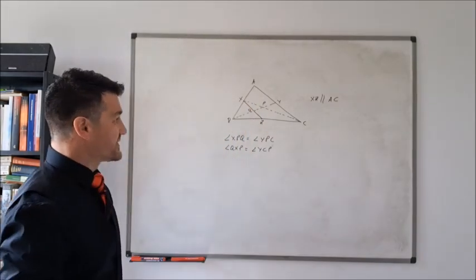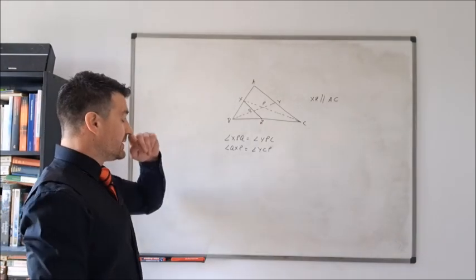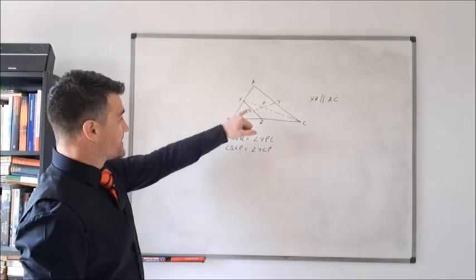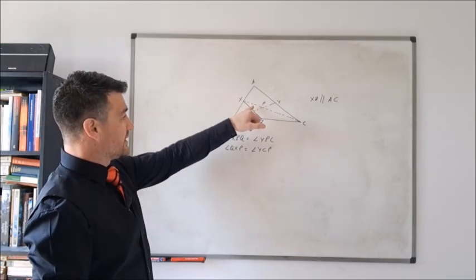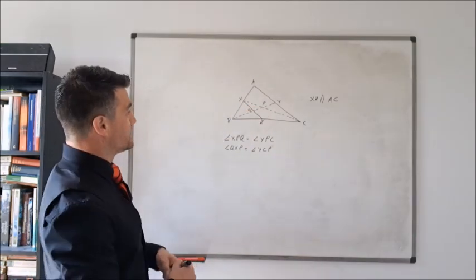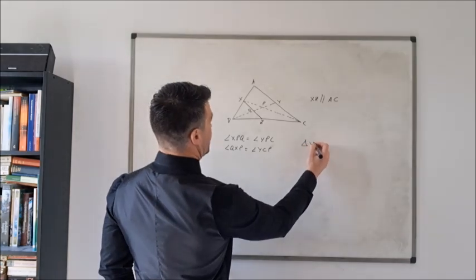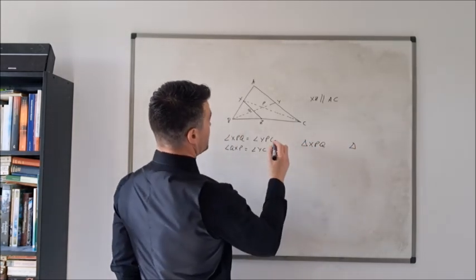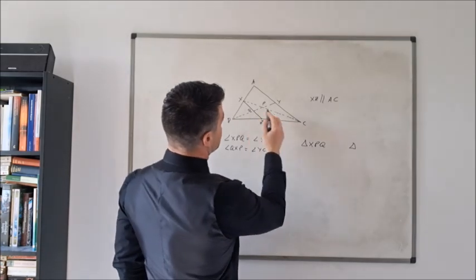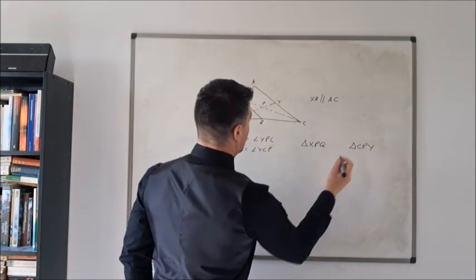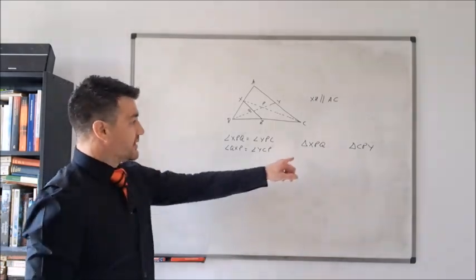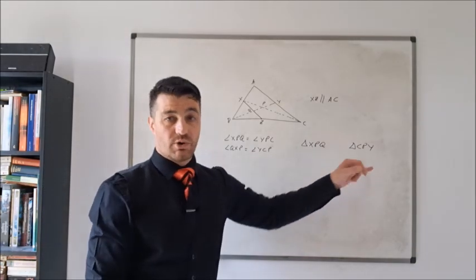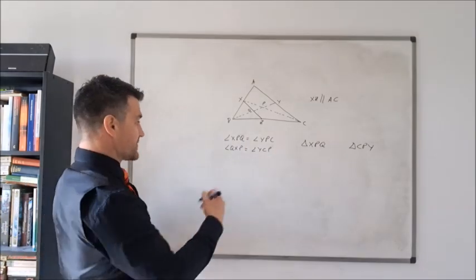And finally, because the angles in a triangle always add up to two right angles, if two of the angles in triangle XPQ on the one hand and triangle CPY on the other hand are equal, that means that the third angles must also be equal.